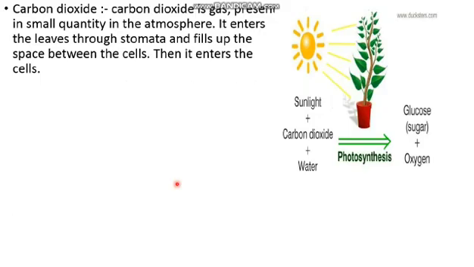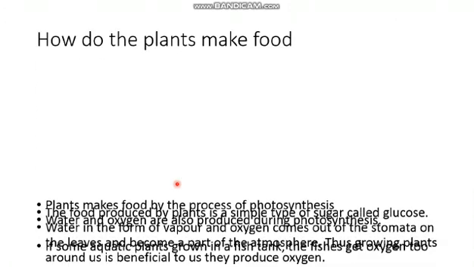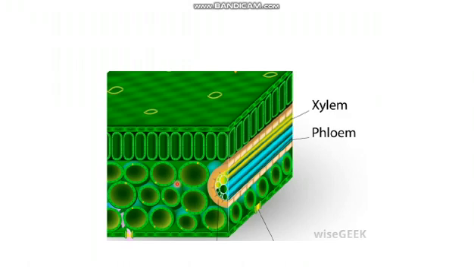Okay, student. Now, what we have studied today is how plants make their food. Inside the leaf, what is there?